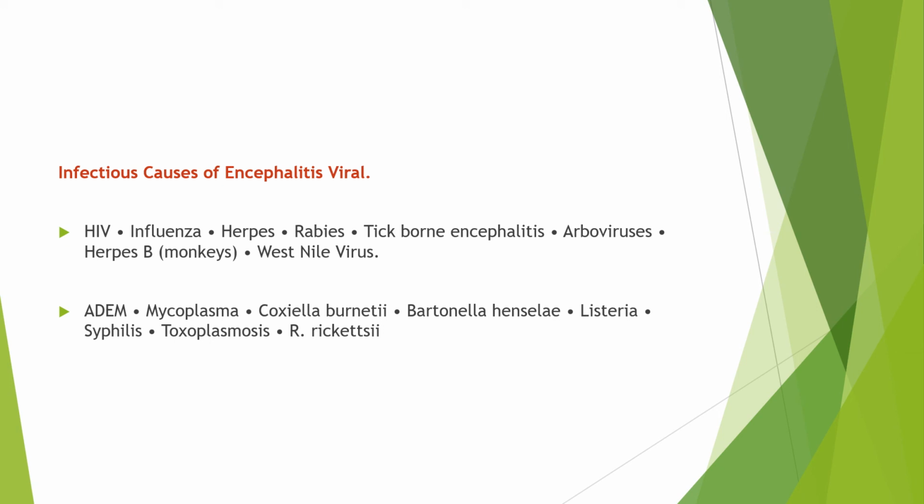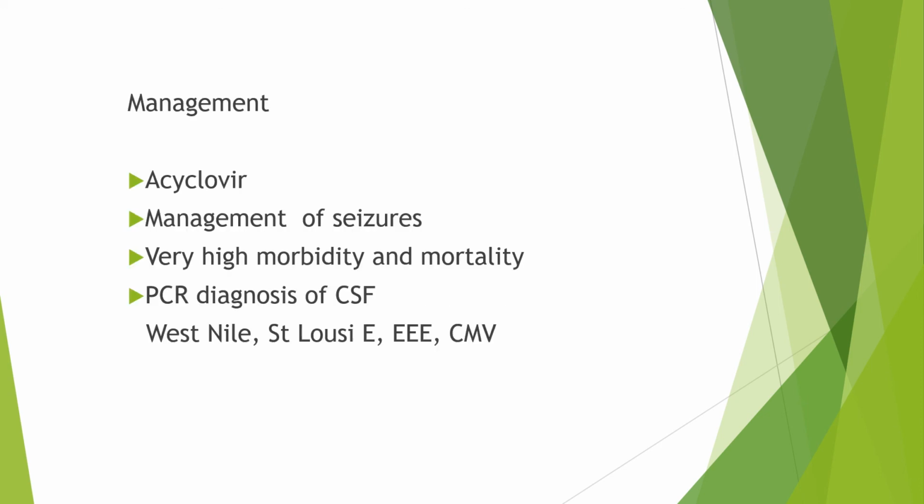And bacterial and other causes: Mycoplasma, syphilis, toxoplasmosis, parasites. Similarly, Coxiella burnetii, Bartonella, and Listeria can cause bacterial or parasitic encephalitis.